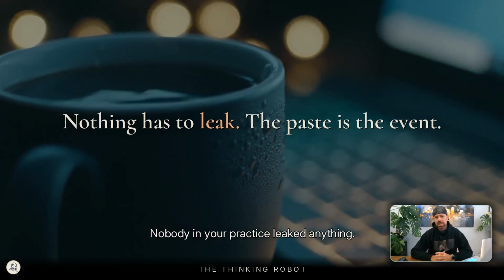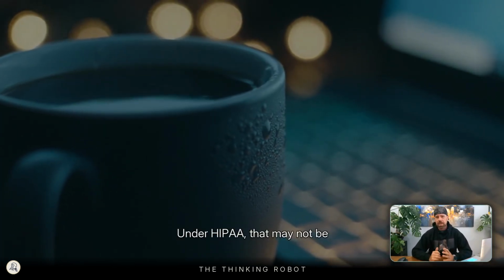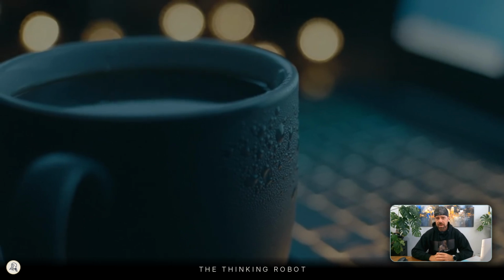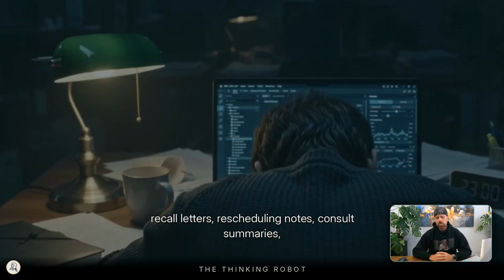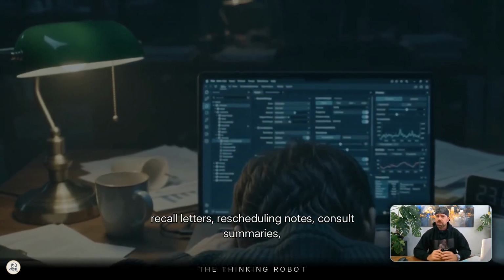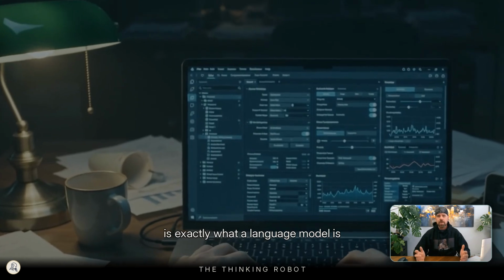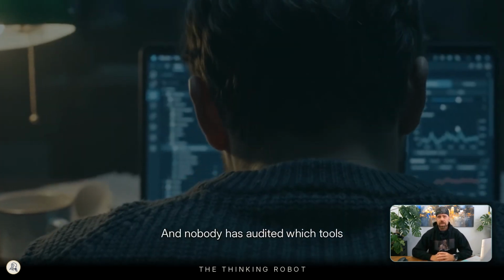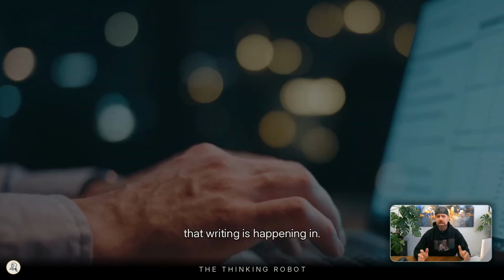Nobody in your practice leaked anything. Under HIPAA, that may not be the defense you think it is. Your staff have browsers. The writing in front of them, recall letters, rescheduling notes, consult summaries, is exactly what a language model is good at. And nobody has audited which tools that writing is happening in.